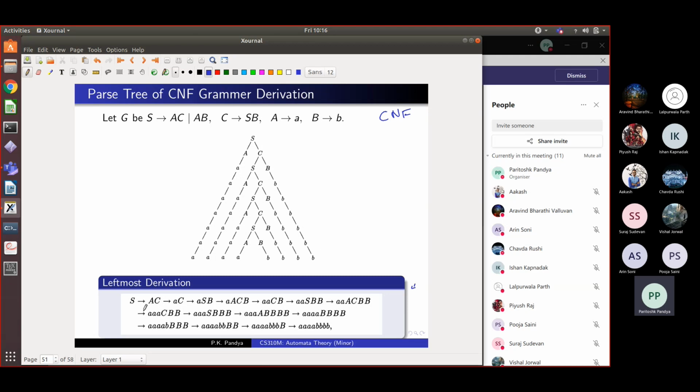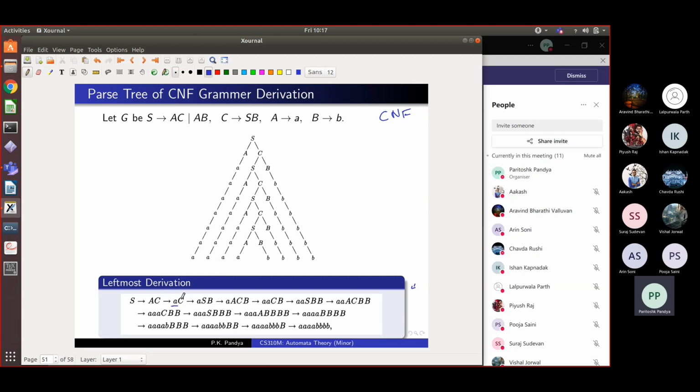Okay, so what happens? S goes to AC. A doubling rule is applied, which increases the length of the string by 1. Every doubling rule increases the length of the sentential form. S became AC. Now we use a terminal rule. This capital A is substituted by small a, which keeps the length of the sentential form the same. AC, which was of length 2, remains of length 2.